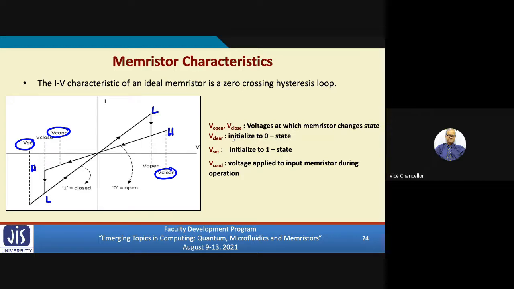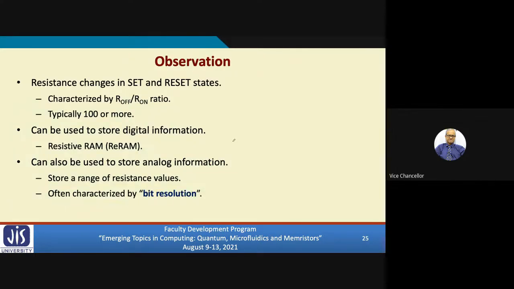Let us see a few things about this set and reset states. As I said, in the VI characteristic, there are two distinct regions, one is high resistance and one is low resistance. The high resistance has some resistance value, the low resistance has some resistance value. How good a memristor is in terms of storage of information is determined by the R off to R on ratio. So how much is the difference? Typically, it is 100 or more. It can even go up to thousands.